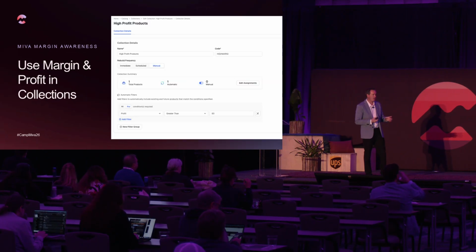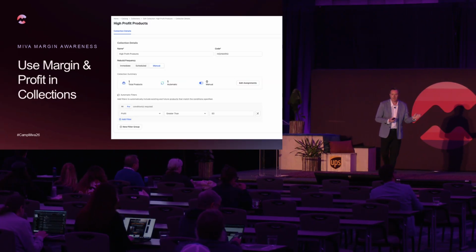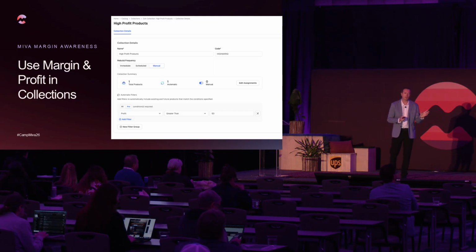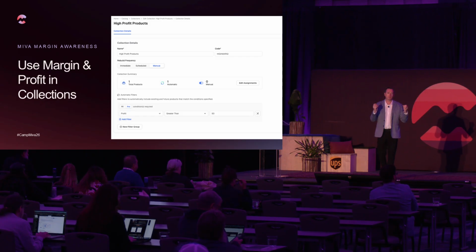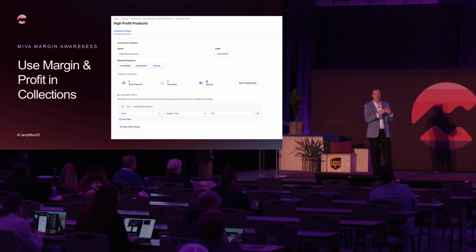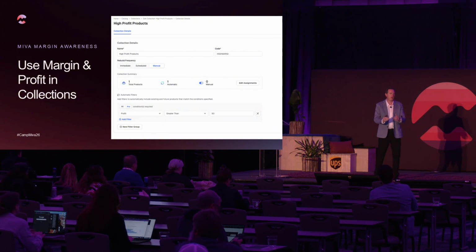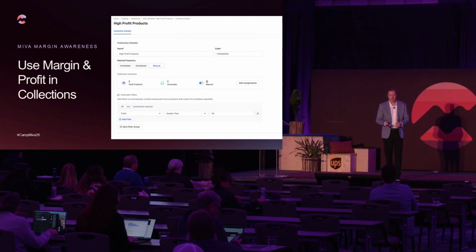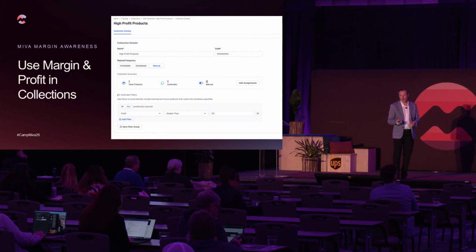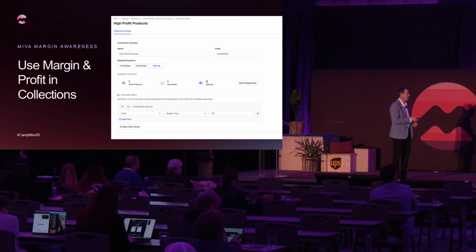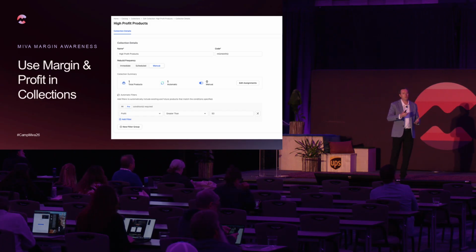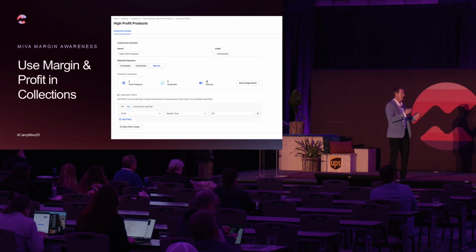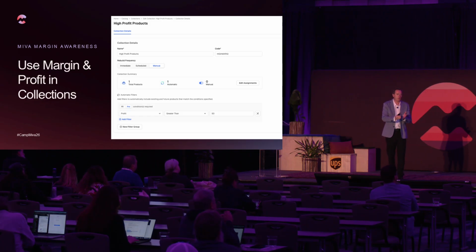Another nice use case is that profit and margin can be used in collections. Collections are just a group of products, so you can set a set of rules that determines which products are part of that group. In this case, I said give me all products where the profit is greater than 50. In that case, it's $50, but I also have access to margin, so I can do margin as a percent. But you can do anything you want with this. I can do high margin products, low margin products, or products that fall within a particular range.